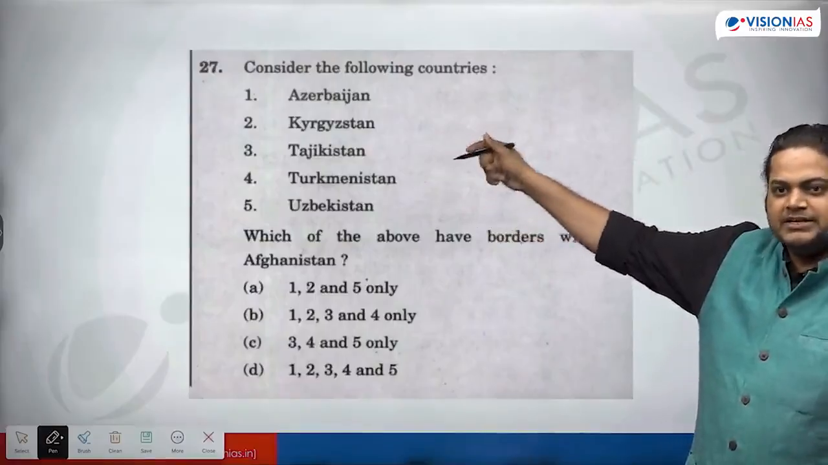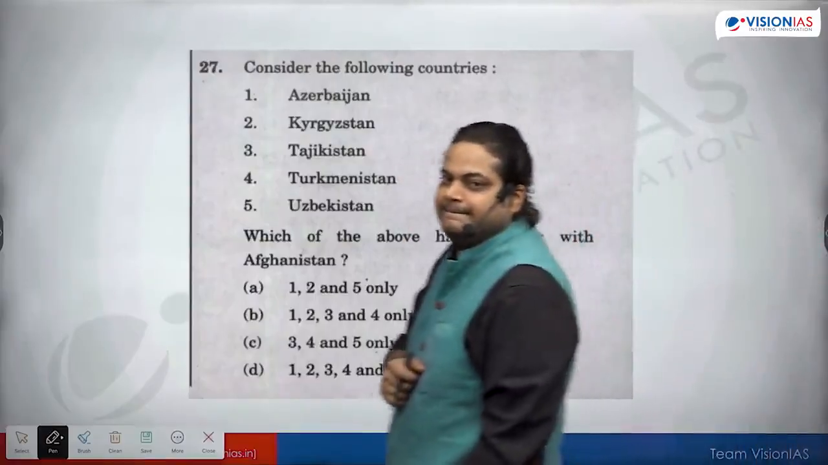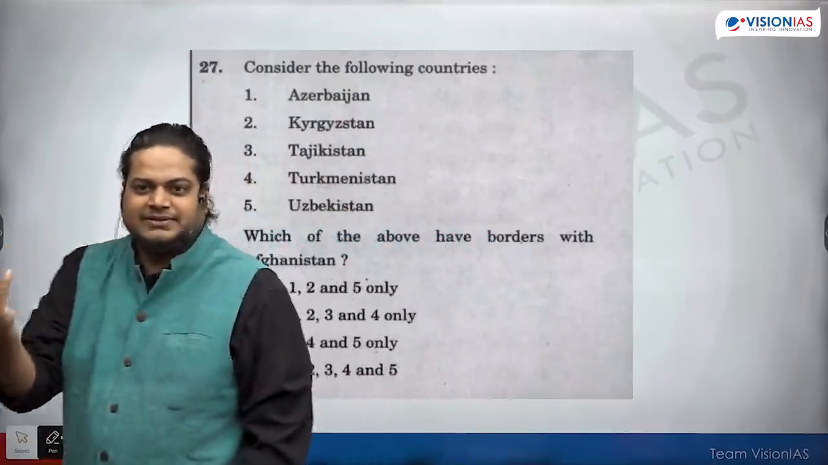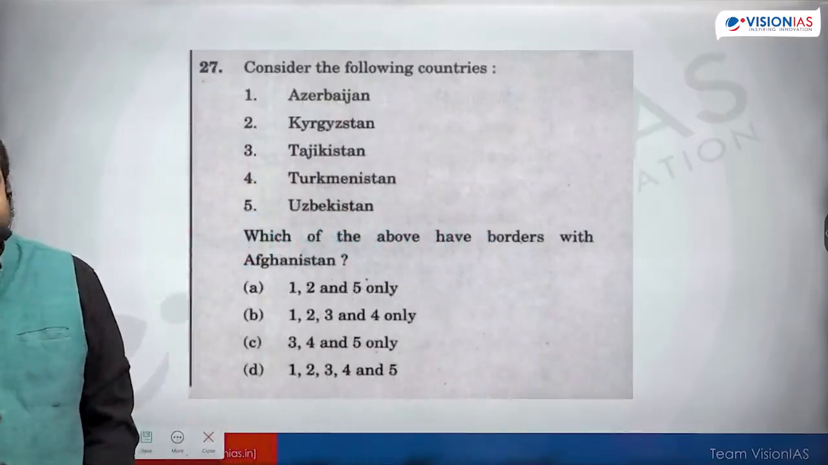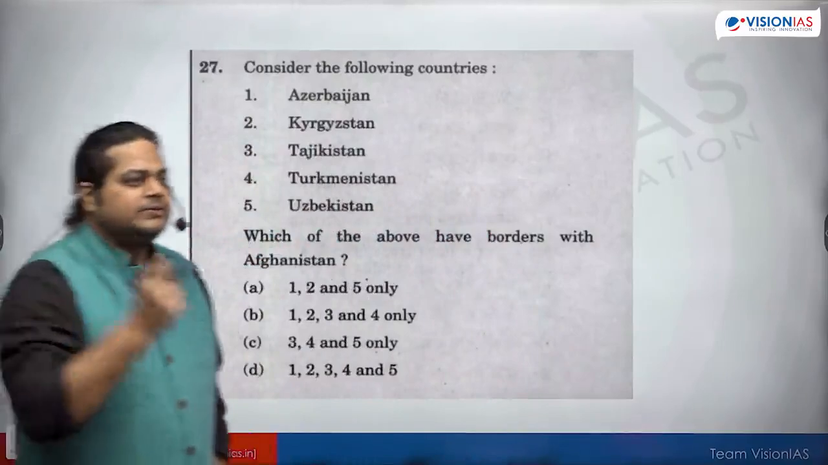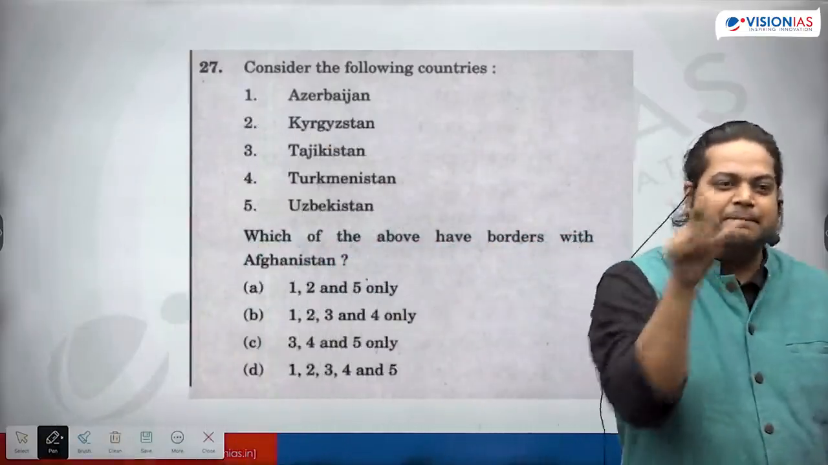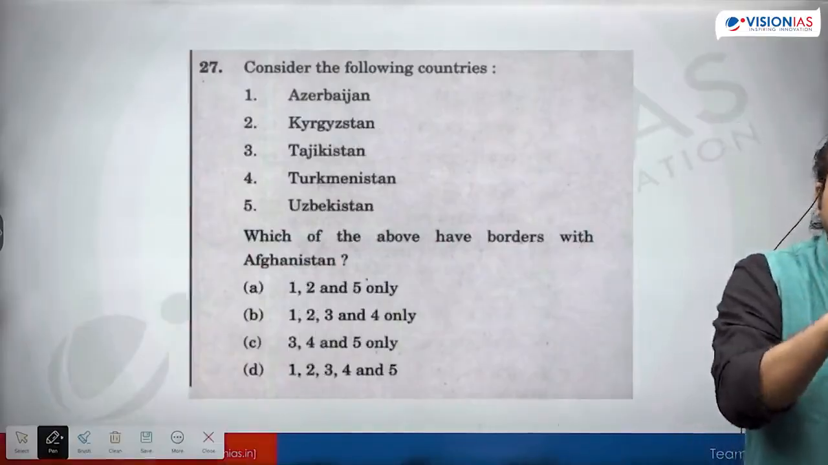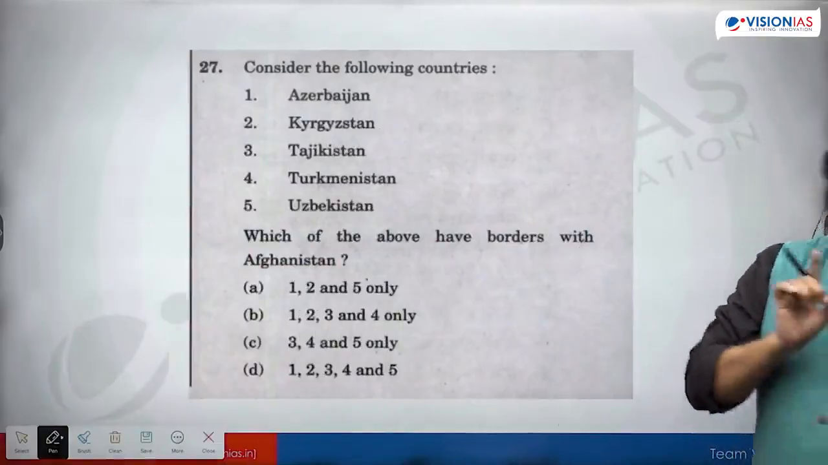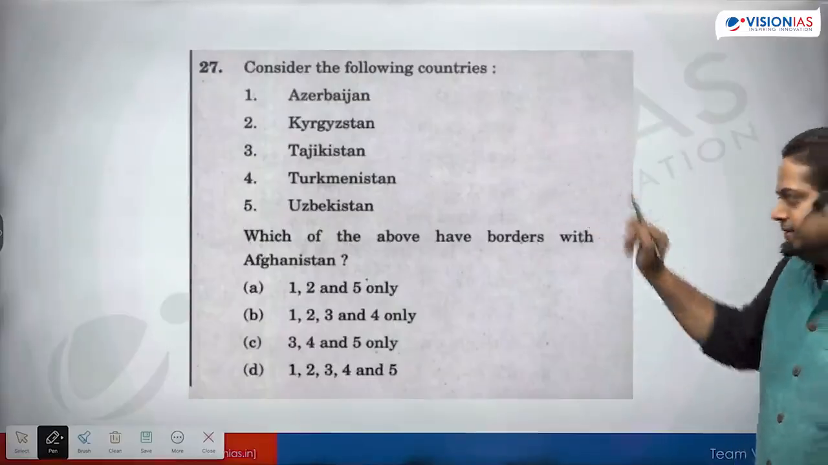So this year what can we expect? What is happening around the world? Israel-Palestine. So we can have one question, yes? There also, Taiwan. So they can ask about geography, mapping. So we can guess key questions that can be framed this year also on this topic.